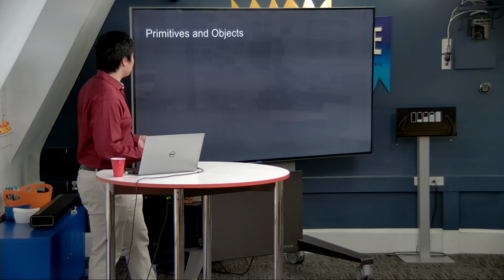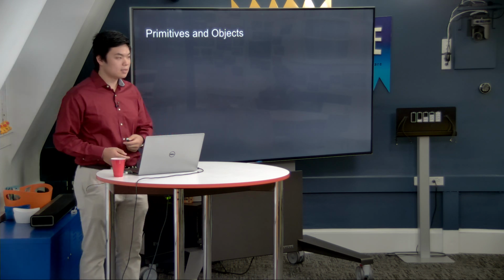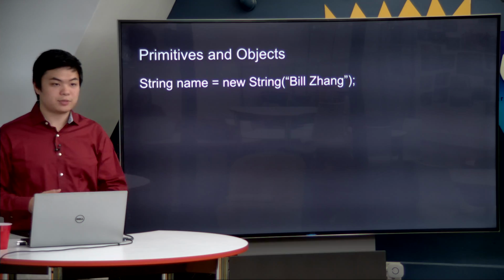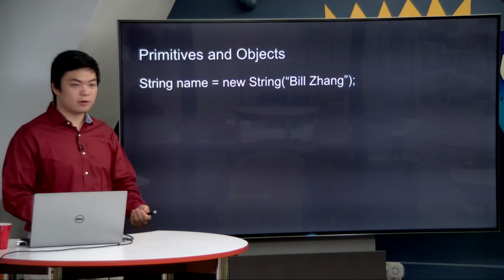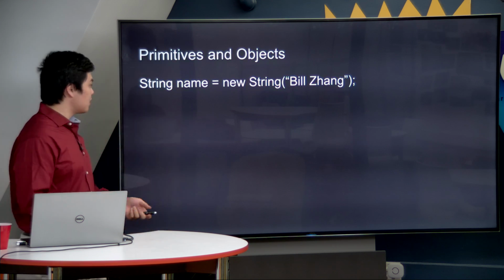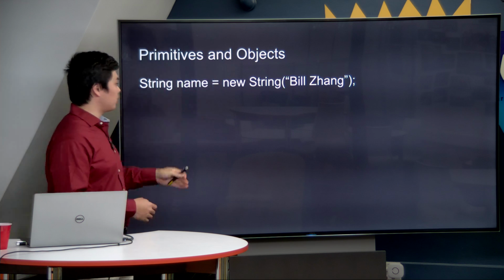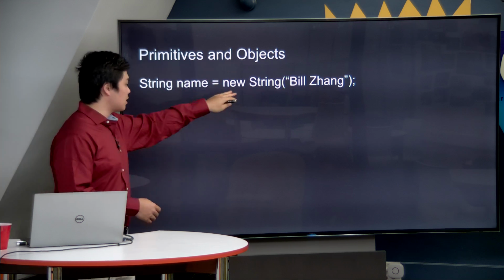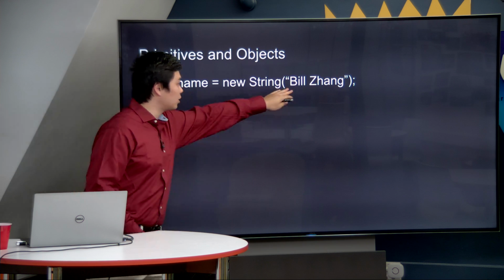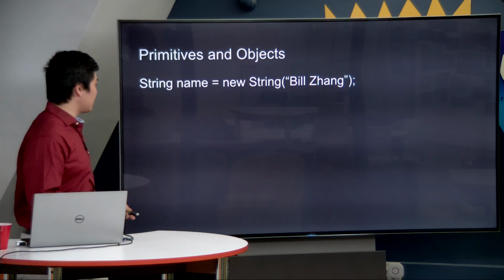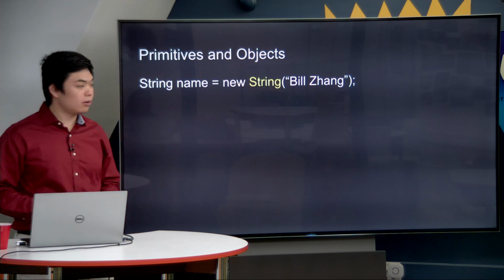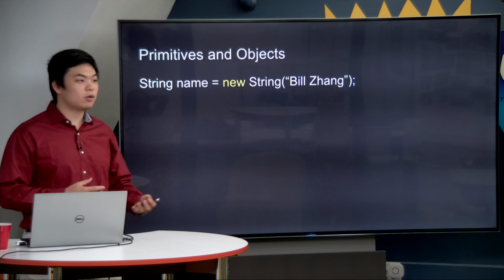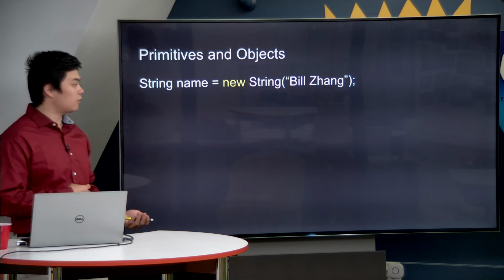All right, so moving forward, let's make a distinction between primitives and objects. So before, we already talked about things like a name, which is a String object. String is a class inside of Java. It's granted a class that Java has already created for us, and therefore it is a special class. But nonetheless, it is an object instead of a primitive. And notice here that when we are creating this object, we are telling it exactly what goes inside of it, namely, in this case, my name. In this case, there's also what is called a new keyword, which is what you will use when you're creating an object for the first time, when you're referencing it for the first time.